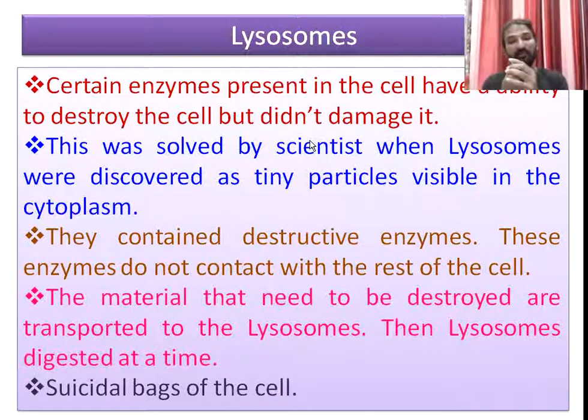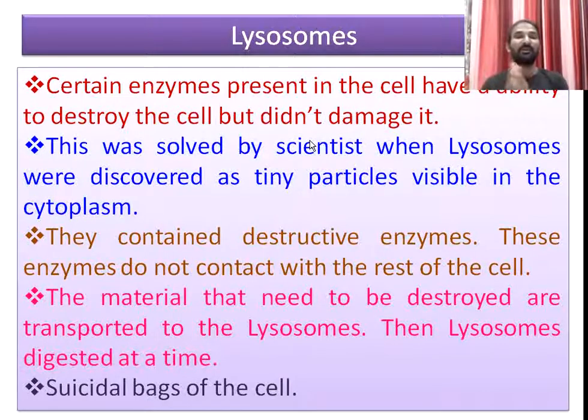If a material needs to be destroyed, it is transported to the lysosomes, and the lysosomes digest it. If any material is to be destroyed by the cell, that material is moved towards the lysosome. Automatically the lysosome releases the hydrolytic enzymes onto that material by splitting, and the material is destroyed.